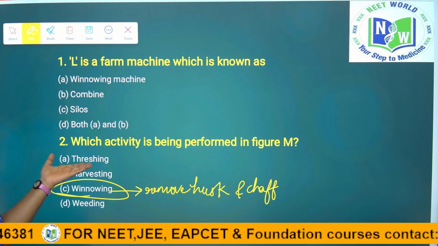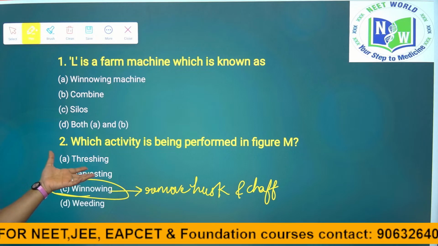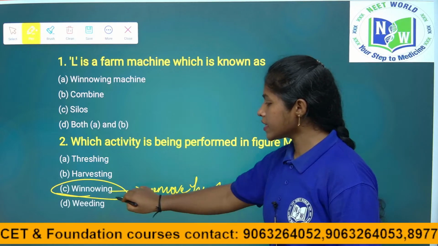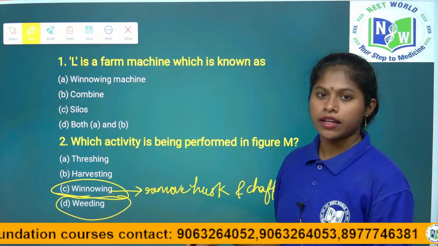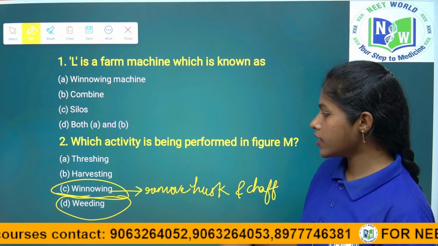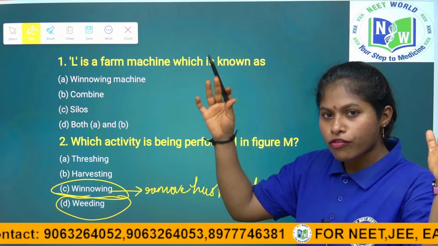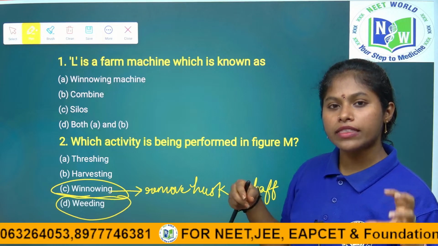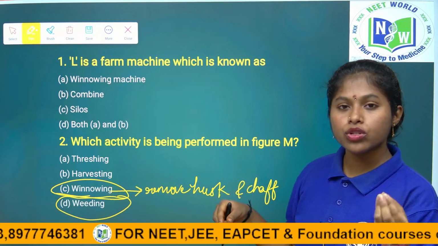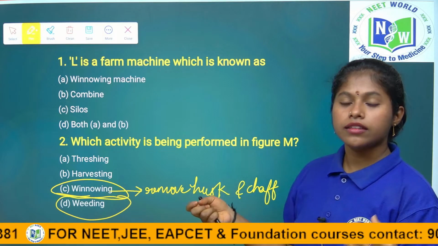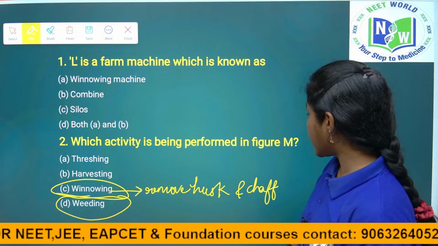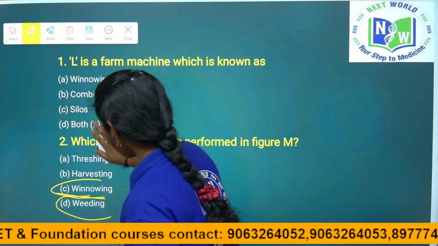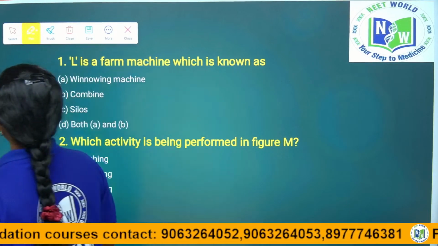You know what threshing is. Threshing is the collecting of grains from the stalk. Harvesting is when the crop is ready to gather; that process we call harvesting. Weeding is removing the unwanted plants among the desirable crops, right children? In a piece of land, if I am cropping a wheat field, along with my desirable crops the undesirable plants also grow. Those we call weeds. The process of removing the weeds is called weeding. It is done by the manual method, removing with hands, or else by implements called trowel, hoe and all that.